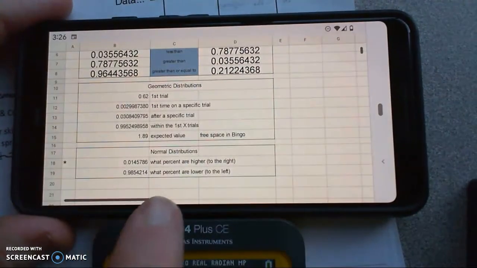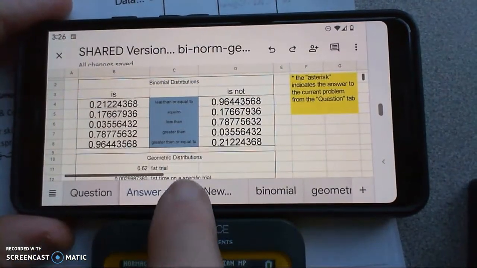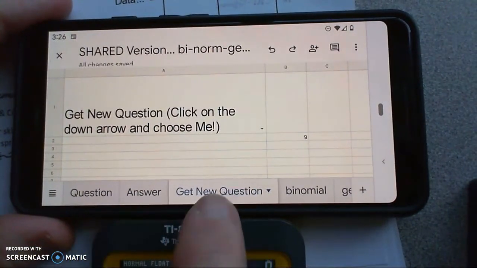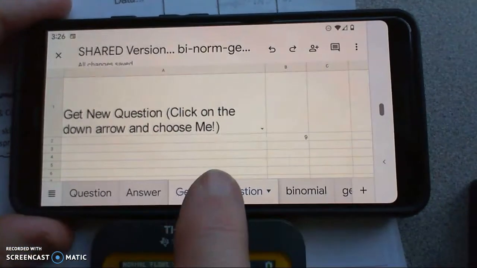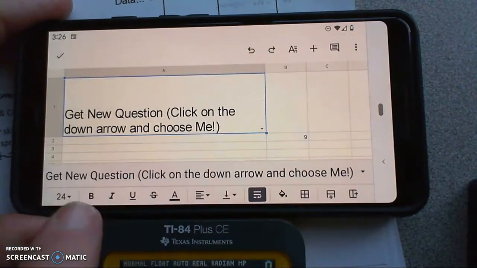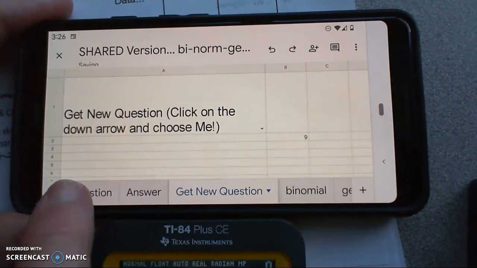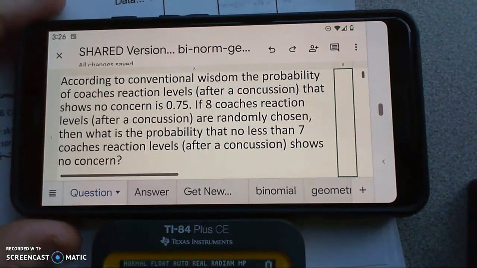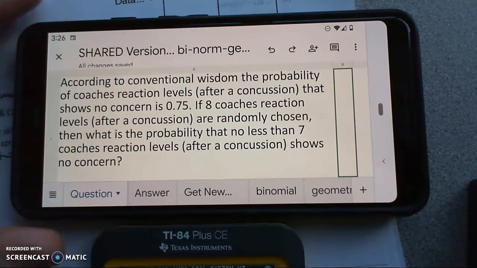You'll see that the asterisk is down there. I could check those and make sure I'm good with those, but I really kind of wanted a binomial. So Get New Question, the little down arrow, click on that, and pop over back to the question. Nice. According to conventional wisdom, the probability of coaches' reaction levels after concussion that shows no concern is 0.75.